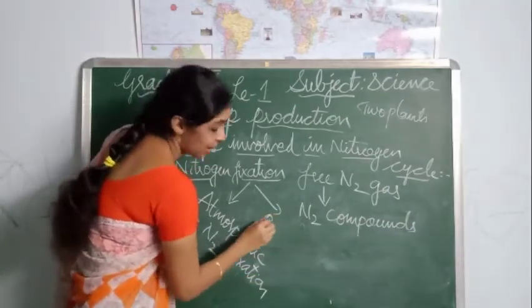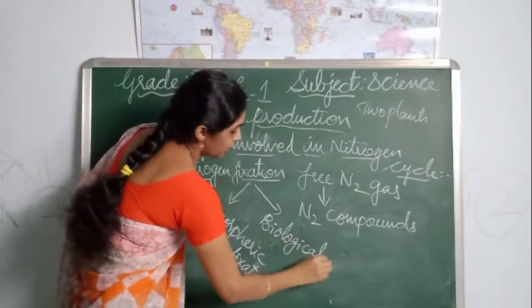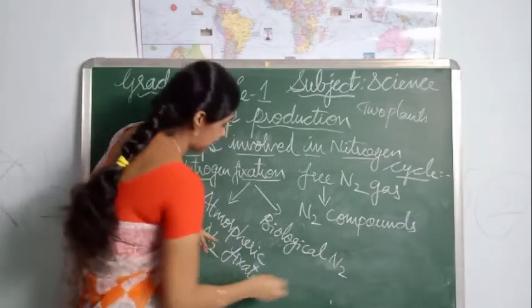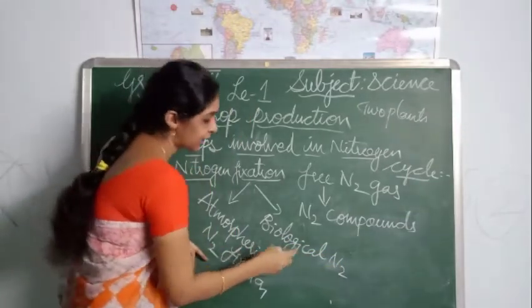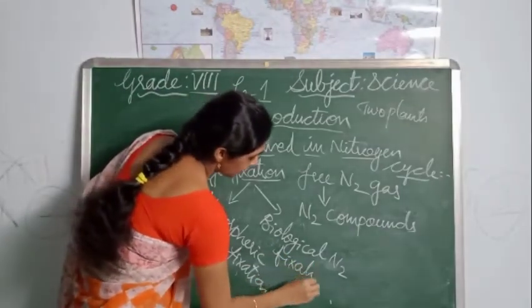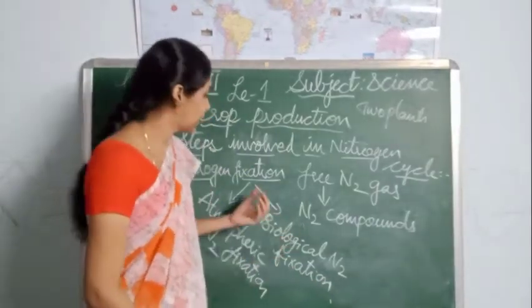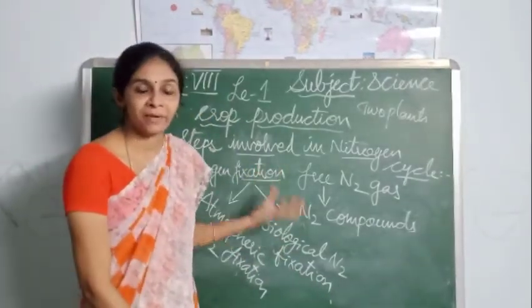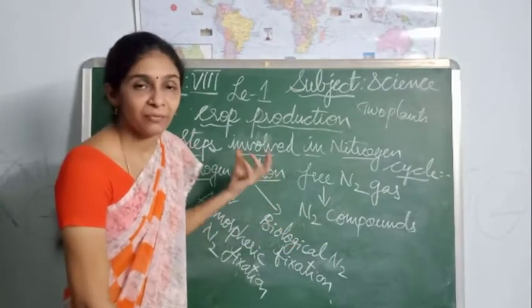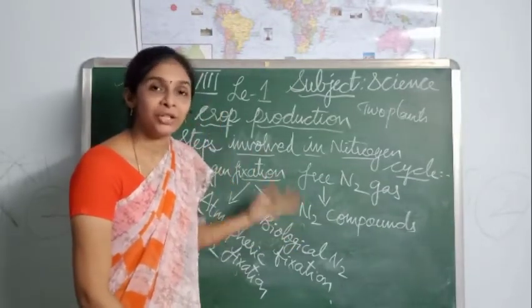And second one, biological nitrogen fixation. So these are the 2 ways by which the nitrogen will be converted and made available to the living organisms for their utilization.